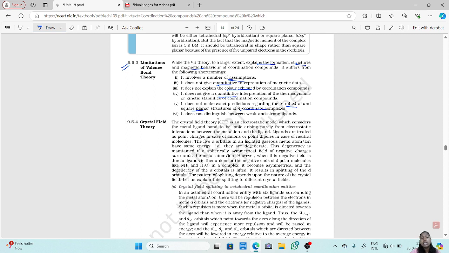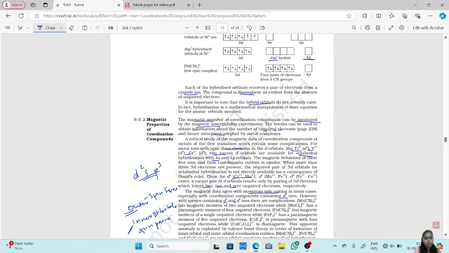Last is, it does not distinguish between weak and strong ligands. Initially I told you about weak and strong ligands, but that was just to explain. Valence bond theory exactly doesn't say anything about weak and strong ligands. Why there is inner orbital formation or outer orbital formation, why the 3d orbital is involved, why a 4d orbital is involved, those are because of the weak and strong ligands. But this concept was not explained by the valence bond theory. So these are the limitations of valence bond theory, the magnetic property of coordination compounds,